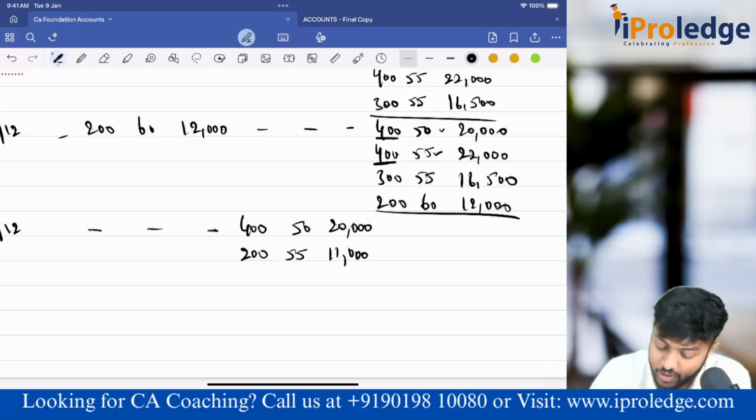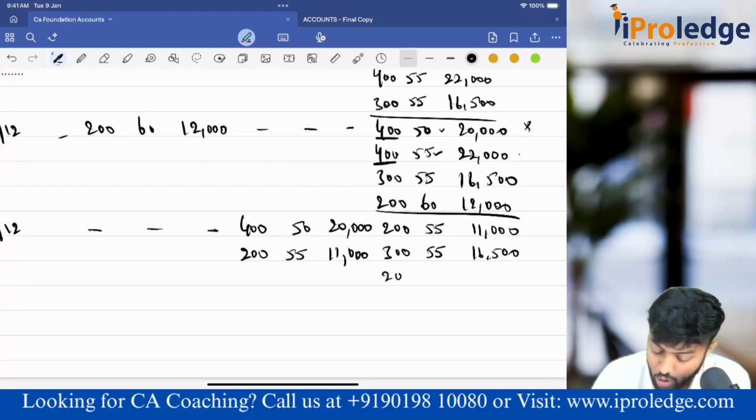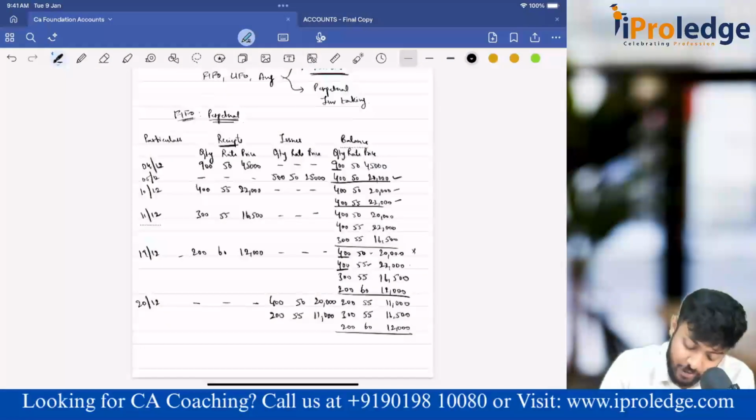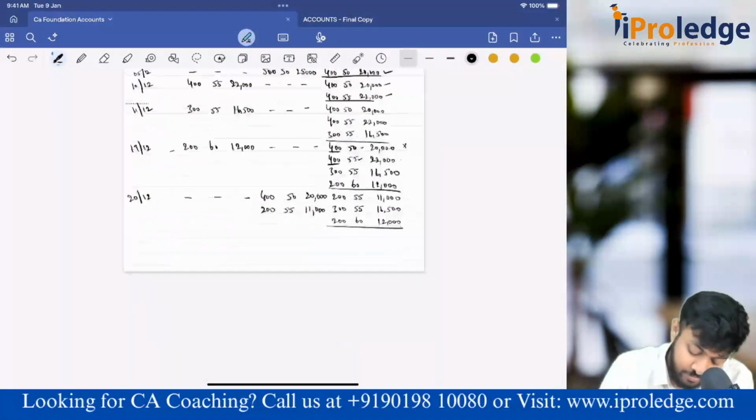So the first lot is gone. In the second lot we still have 200 units at 55, which will come to 11,000. Then the other two are untouched: 300, 55, 16,500 and 200, 60, 12,000. Done. I have applied FIFO then and there. Then what happened? On 28th, one more purchase.